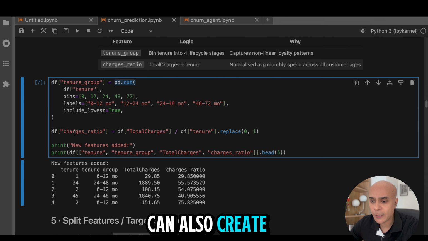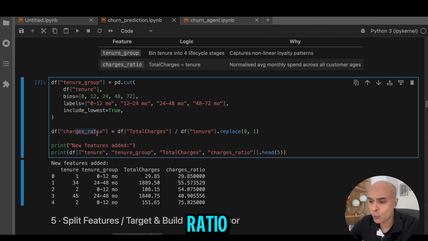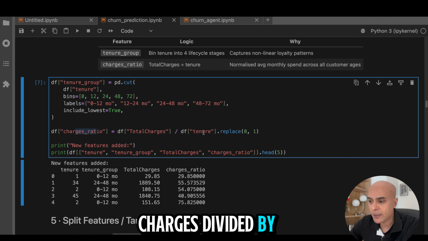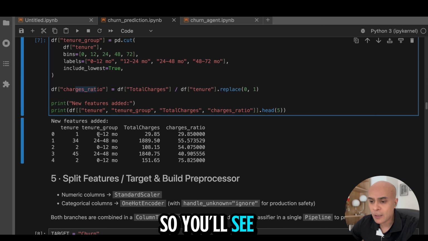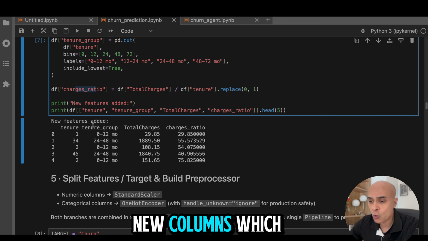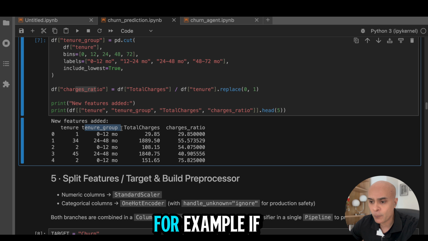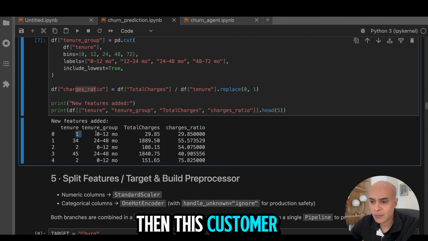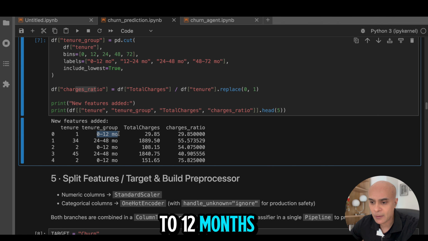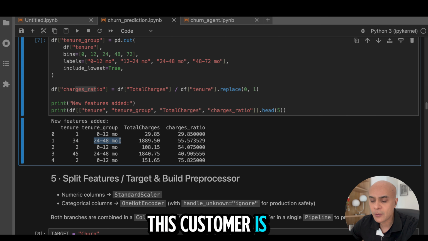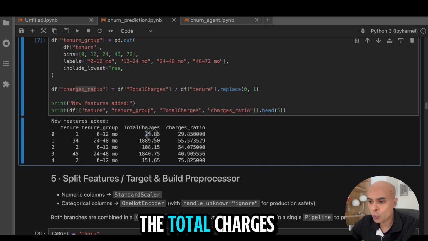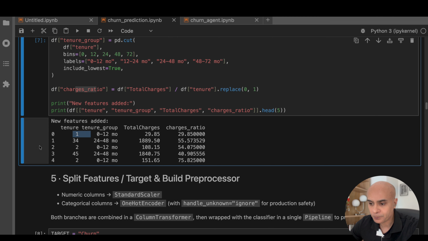And then we can also create a new column called charge ratio, which is total charges divided by tenure. After this feature engineering, you will see these new columns, like tenure group. For example, if a customer is 1 month, then this customer will fall in this group, 0 to 12 months. And if the tenure is 34 months, in that case, this customer is going to fall in the 24 to 48 bucket. Also, you have this charge ratio, which is basically the total charges divided by the tenure.